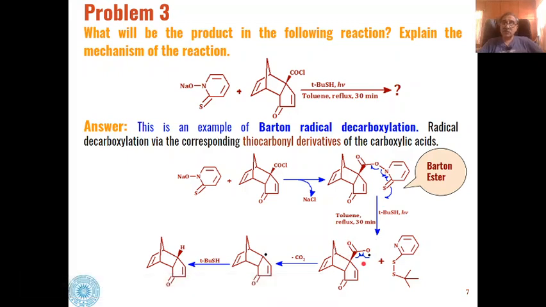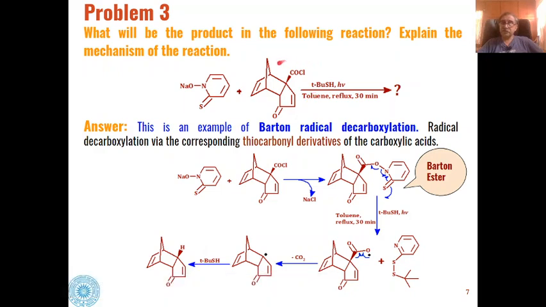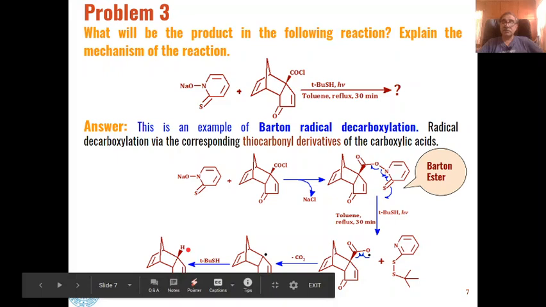So decarboxylation will take place from here, and this type of free radical will be formed, and this free radical will abstract a hydrogen free radical from tertiary butyl thiophenol, and we will get these types of products. So basically decarboxylation at this place will take place. So this group will be replaced by hydrogen, and this reaction is called Barton radical decarboxylation.